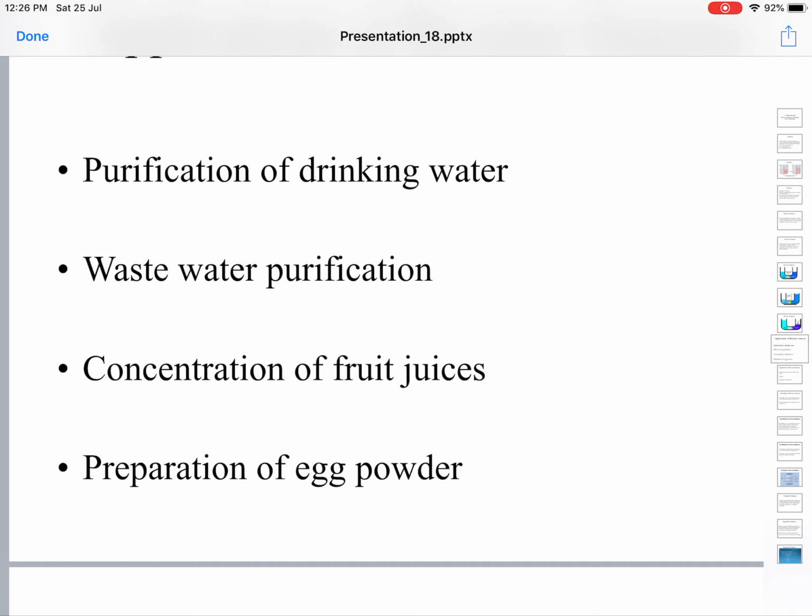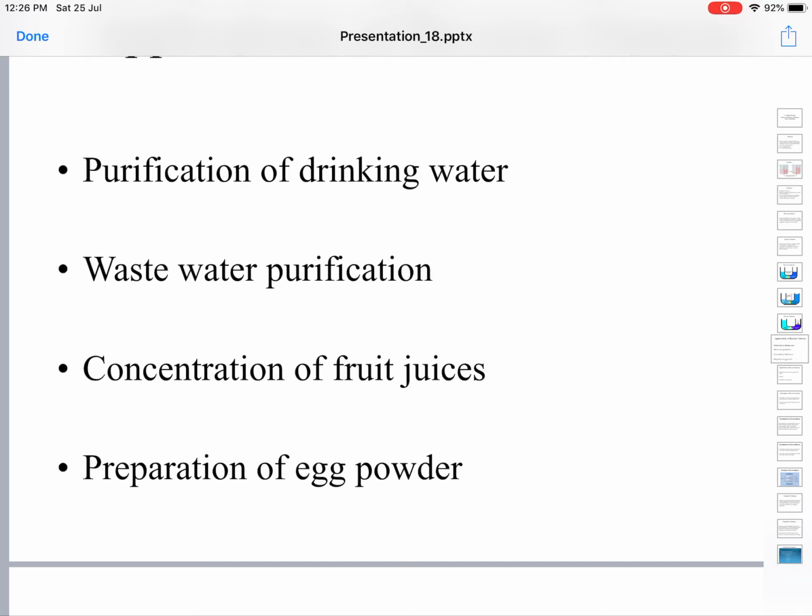If a high pressure is applied to the solution side, water molecules will go into the pure water, and salts will remain in the solution side itself. So the volume of pure water will increase. In effect, you are preparing your drinking water, that is, removing dissolved impurities from it. For that, the reverse osmosis process is used.